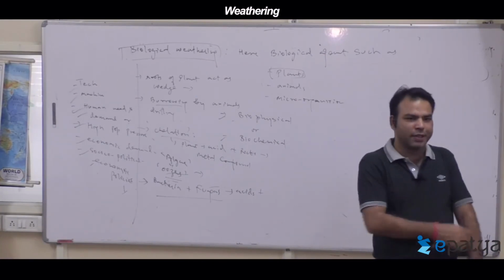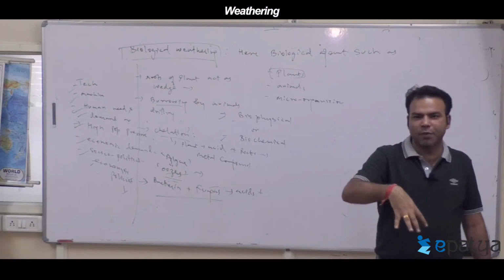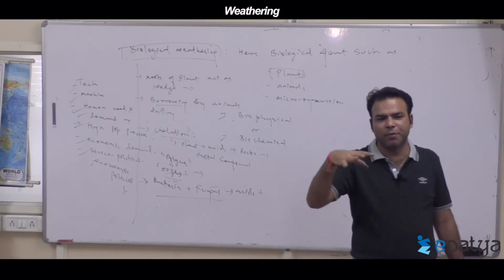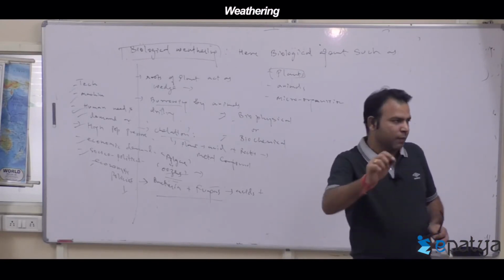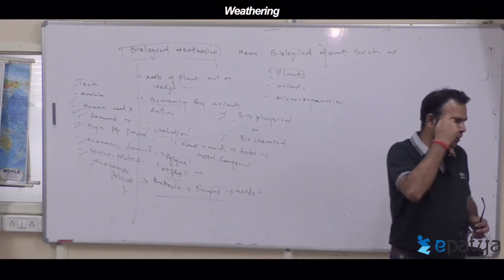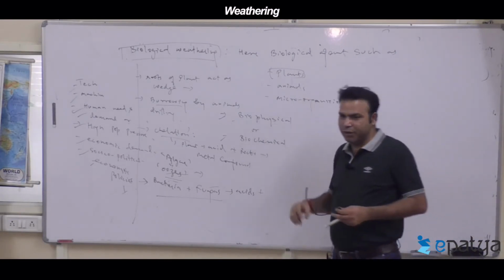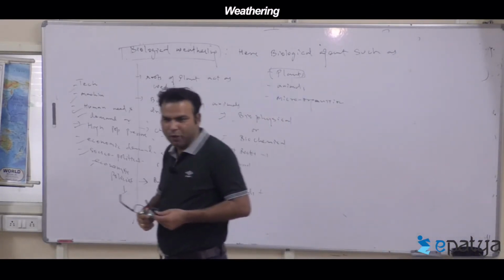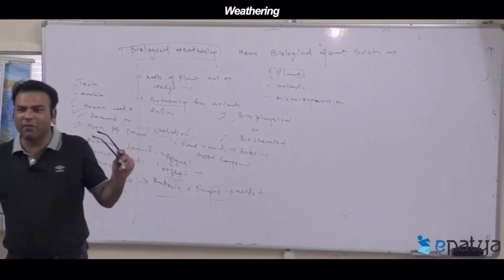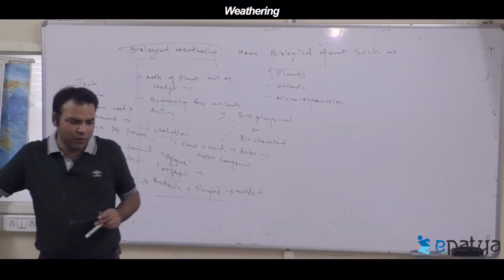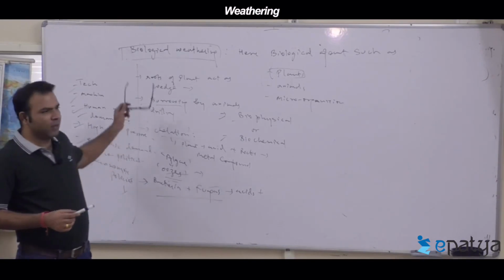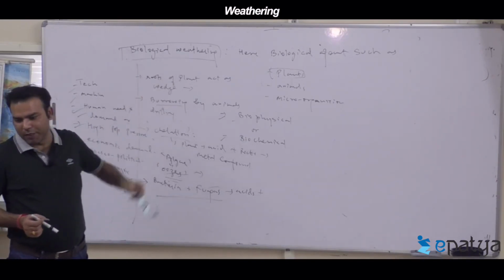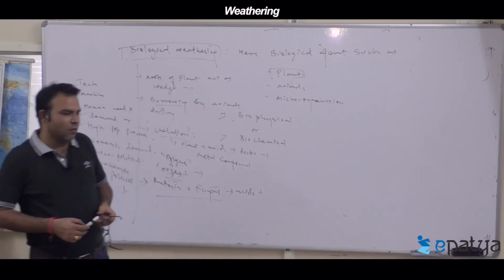So the problem is, a high rate of weathering means soil erosion will be more, and it has an impact on other things. Problems created by human-caused or anthropogenetic weathering. Let's apply the environmental point.